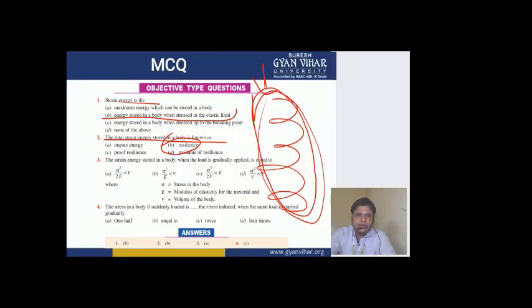Then comes the expression for strain energy in MCQ number 3. The expression for strain energy is sigma square upon 2E into V. Then comes: the stress in a body if suddenly loaded is twice the stress induced when the same load is applied gradually. So these are the things.